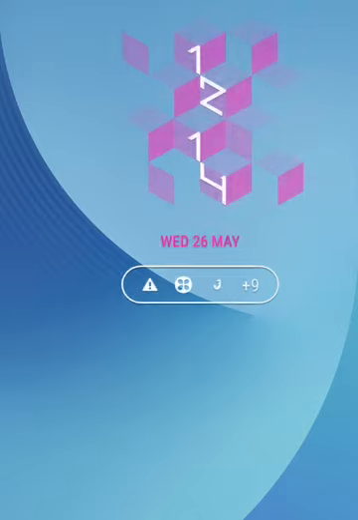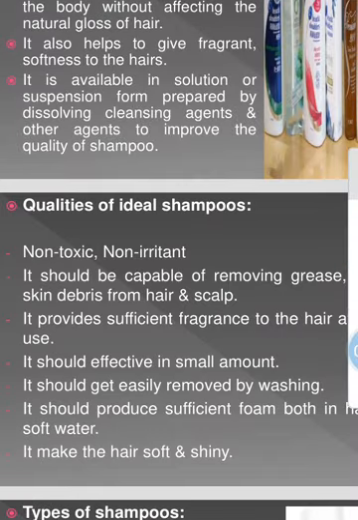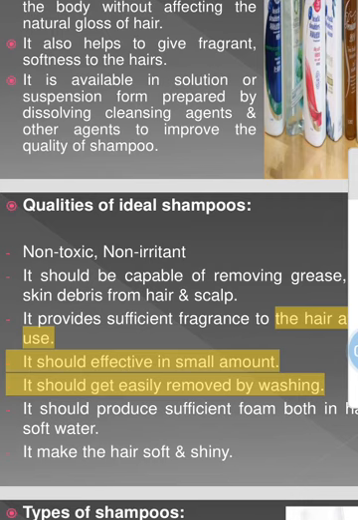In the majority of cases, shampoos are water soluble solutions or suspensions prepared by dissolving a cleansing agent in a suitable vehicle, with the addition of various other agents to improve the functions of shampoo.